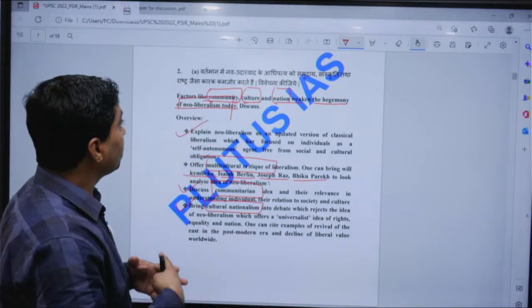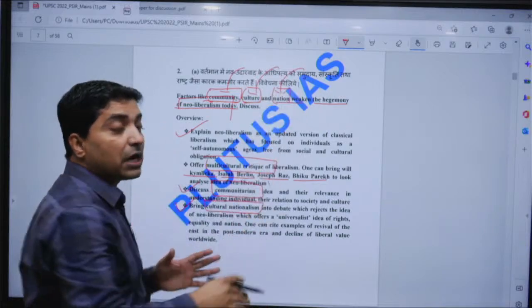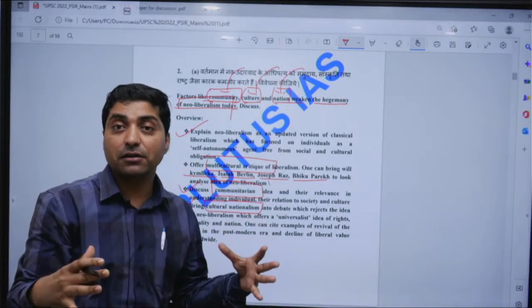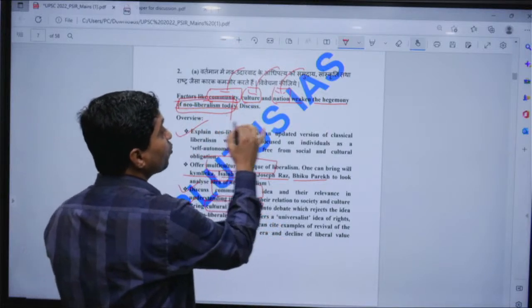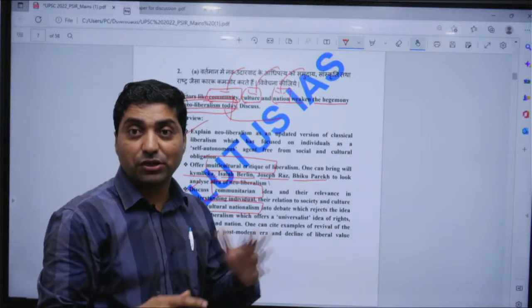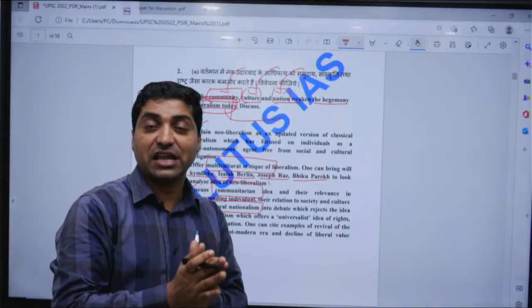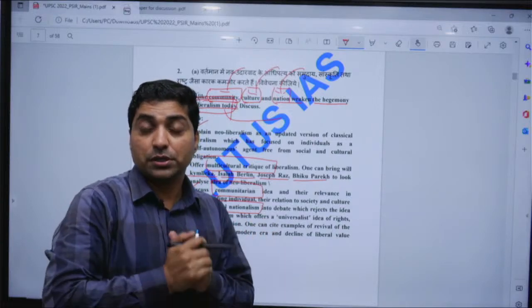So here, if you look at community, culture, nation, which are more focused, that is challenging the neoliberal idea of cooperation and coordination at the international level, right? You can cite the example of how Britain has exited the EU, right?